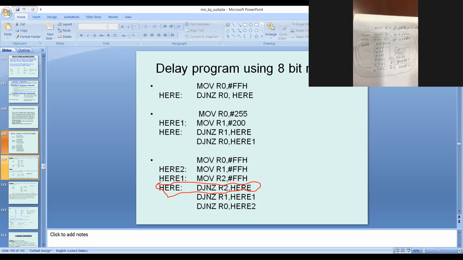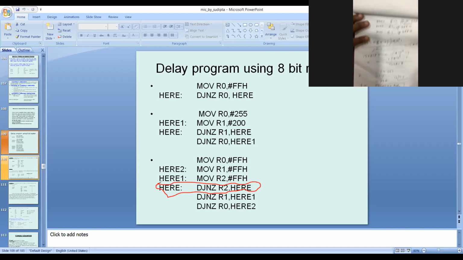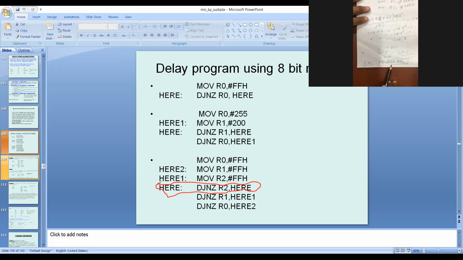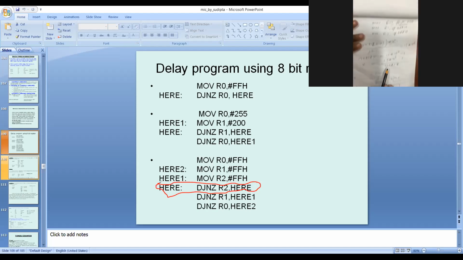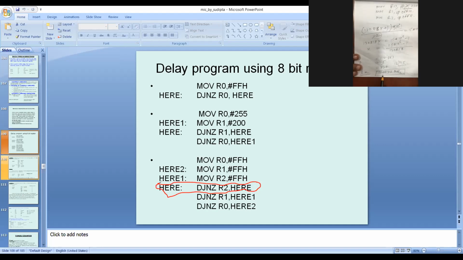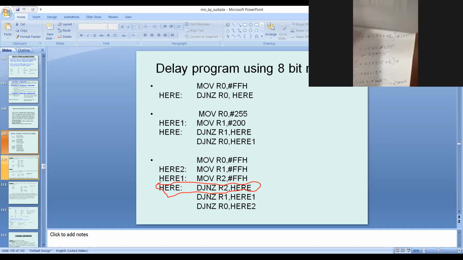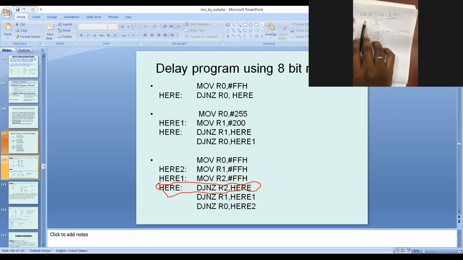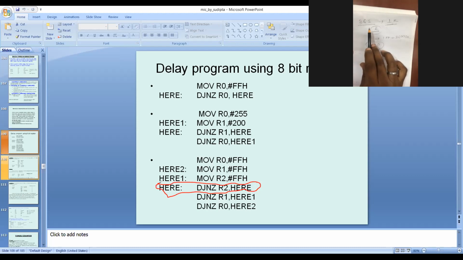And whatever the clock frequency is, it is nearly the same: 12 and 11.0592. It's not so much of a difference. Previously 36 seconds was calculated using 12 megahertz. We are using 11.0592, so it will not be 36, maybe 38 or something like that. So it is negligible. So for 36 you need 100 times, means you need more than 200 NOP.